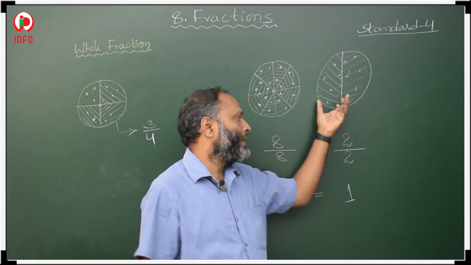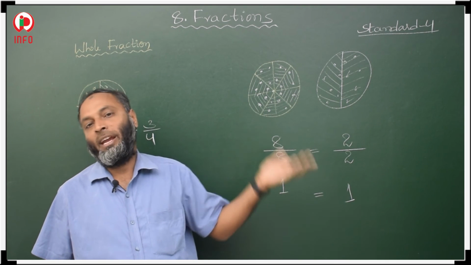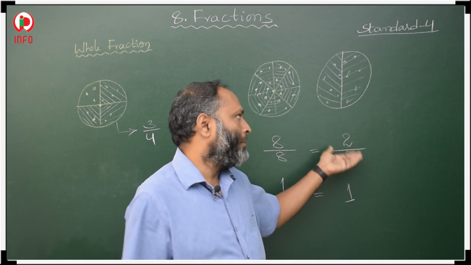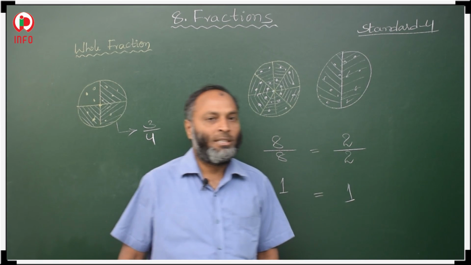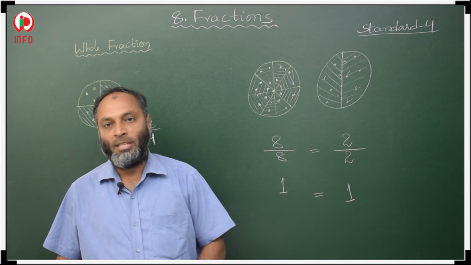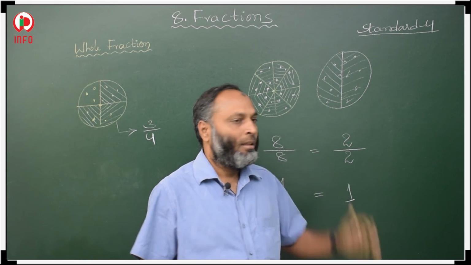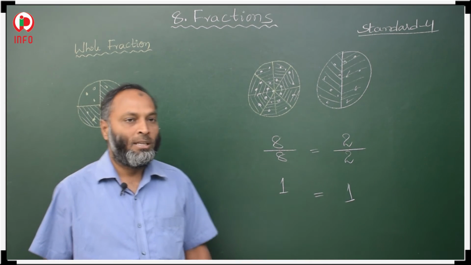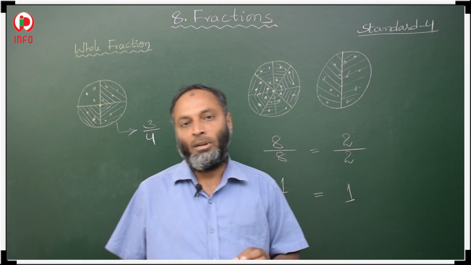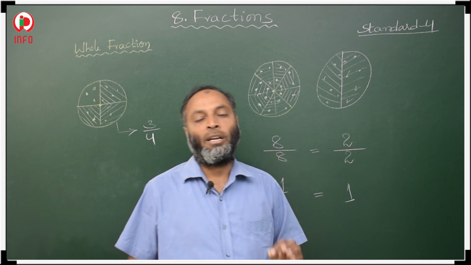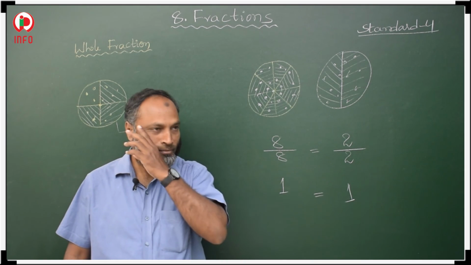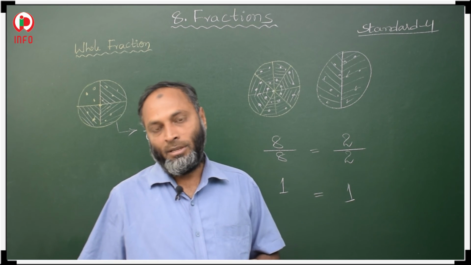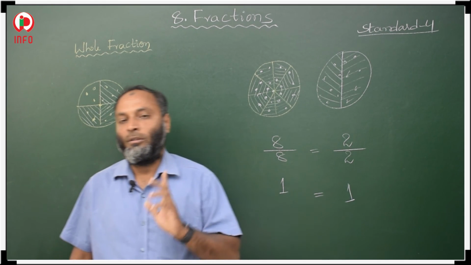The total pieces we represent in the denominator, and how many pieces you ate represents the numerator. Numerator and denominator same means you ate the total pizza here. Here also you ate the total pizza. 1 pizza you ate here, and 1 pizza here also. So remember this. What is a whole fraction? Whole fraction means if numerator and denominator are both equal, the same numbers, then the fraction is called a whole fraction.